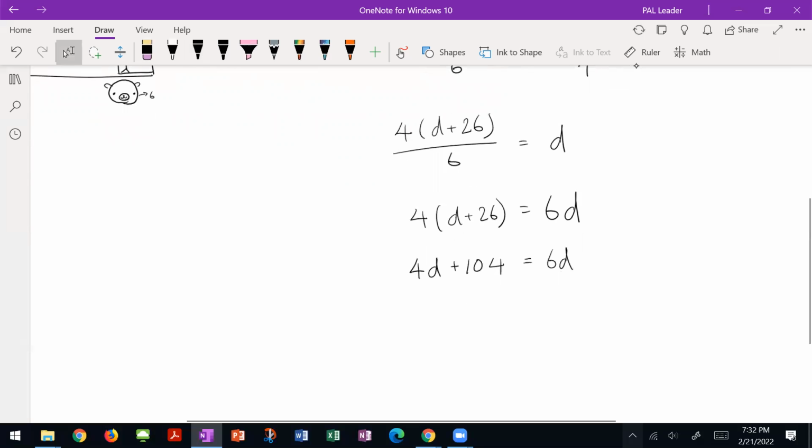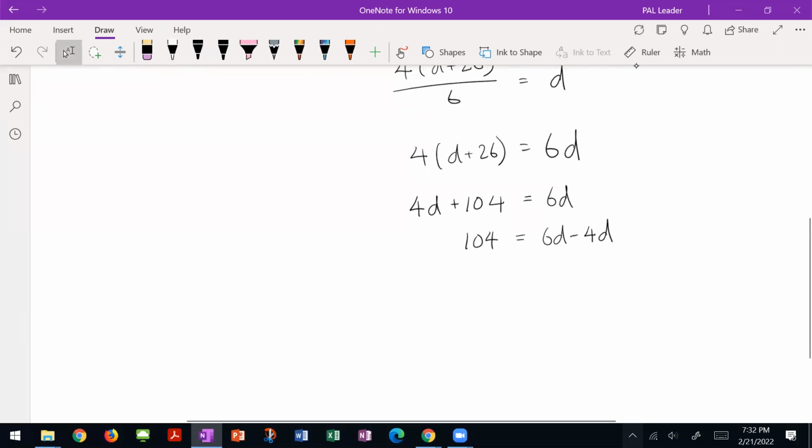We want to solve for d. So I'm going to subtract 4d from both sides. So I get 104 equals 6d minus 4d. Oh, I think I'm on the right track. Awesome. So 104 equals 2d. Divide both sides by 2, and you get 52 meters.